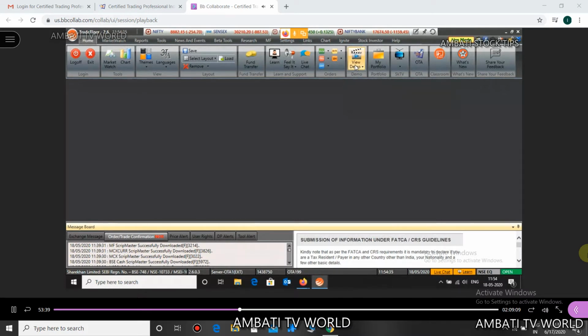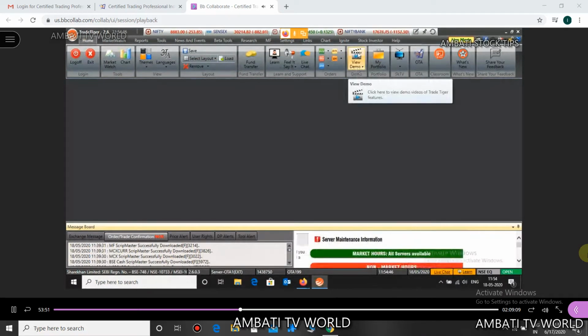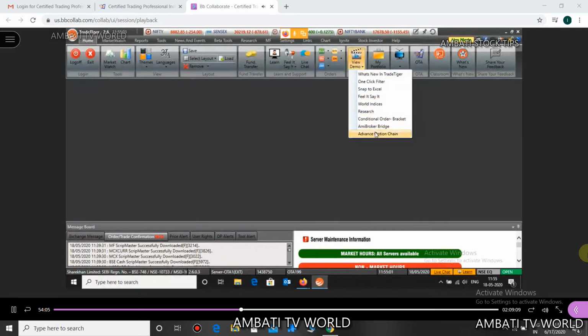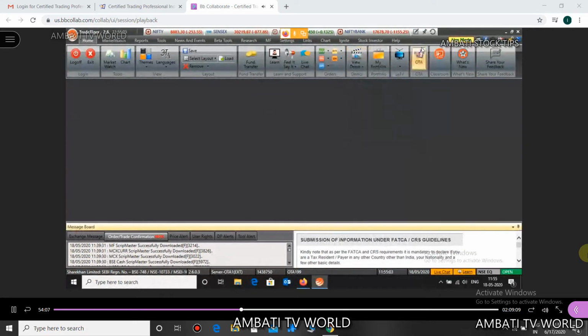Yes. Now this icon you will find on every tab. Be it home tab, market watch tab, reports tab, tools, news and events, every tab will have this view demo icon. View demo icon means it will explain some of the important icons on the current tab. It will have demo videos of some of the important icons on that tab. Getting my point, everyone?